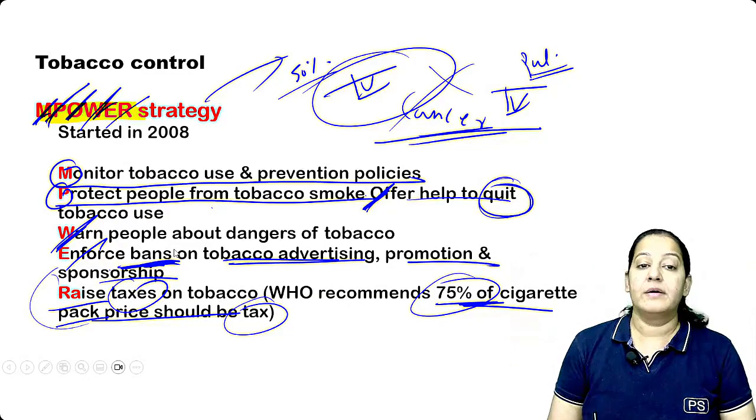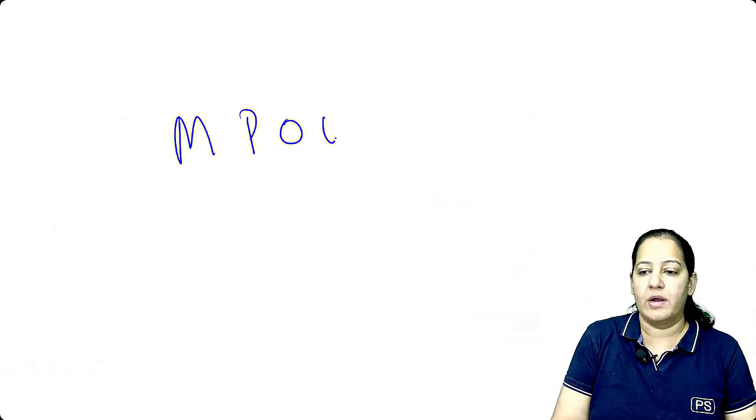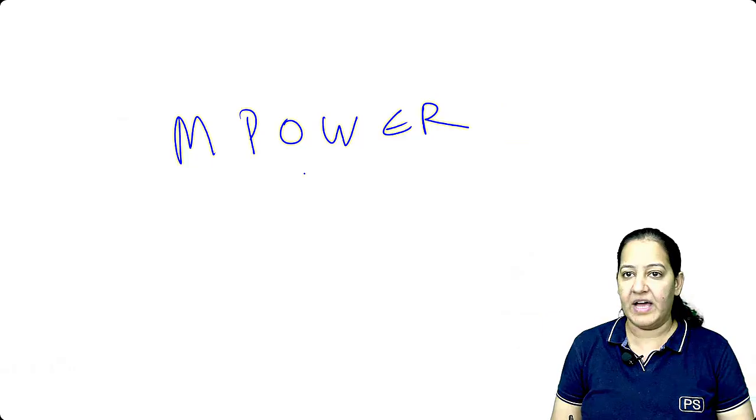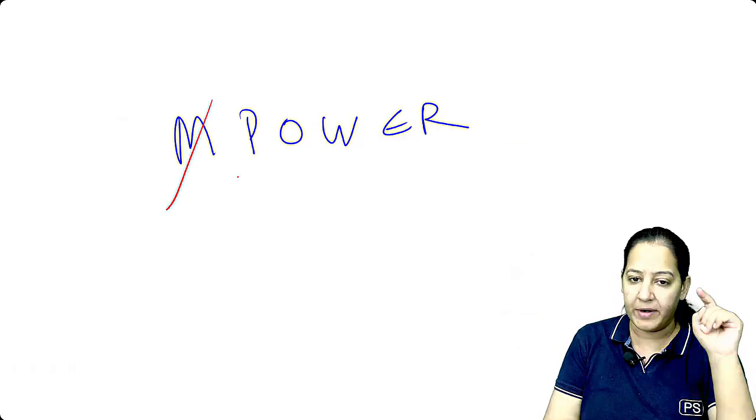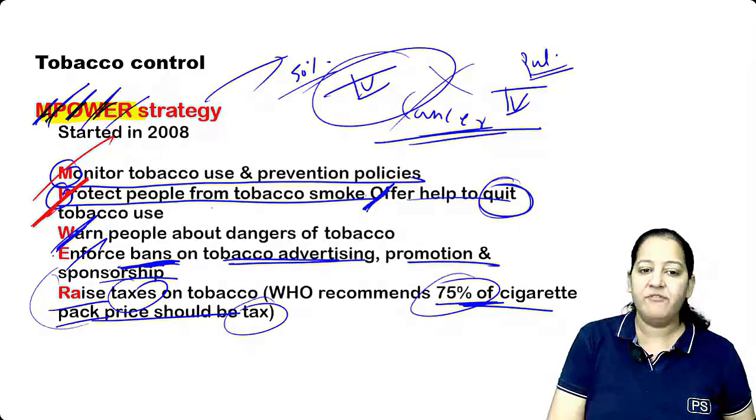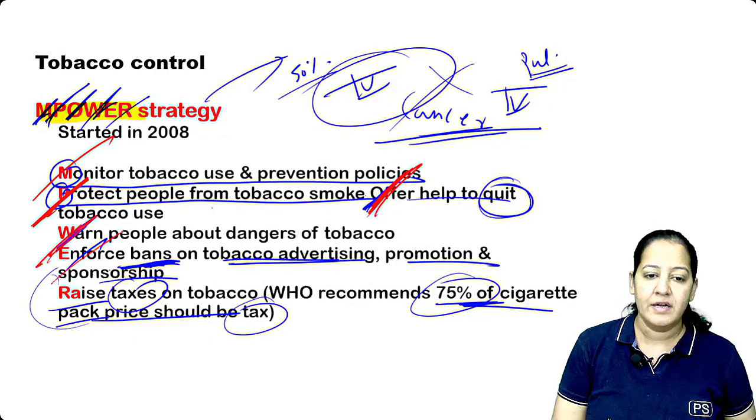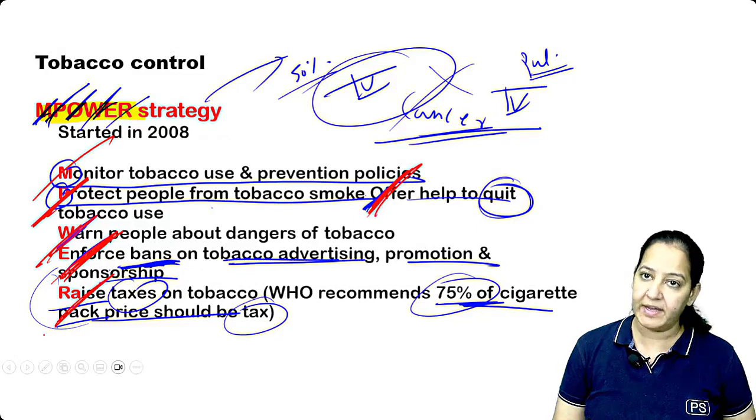So learn the strategy for tobacco control. MPOWER. You should know the full form of that, right? First, M for monitor, P for protect people, O for offer help to quit, W for warn, E for enforce ban, and R for raise tax.